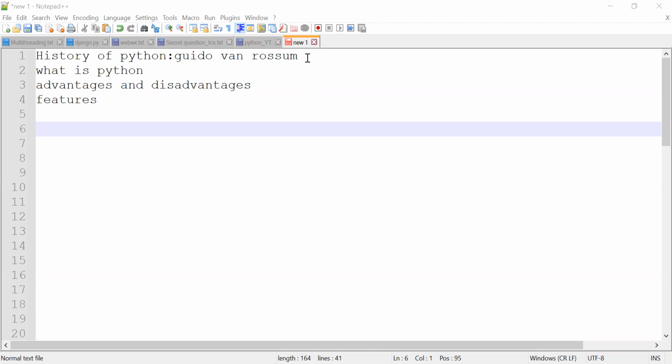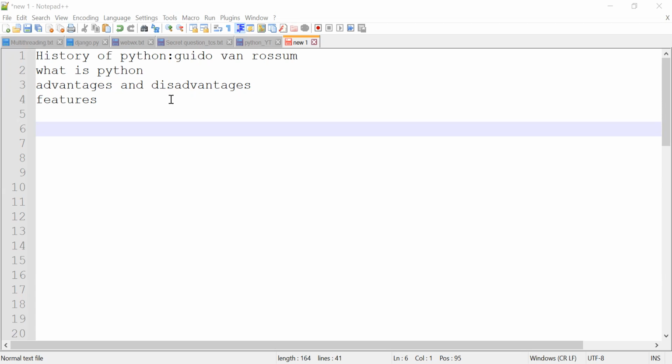From then onwards, they released many Python versions, and they gave many updates to simplify our Python language. The current version of Python is Python 3.9. It was released in December 2020. Next, what is Python?